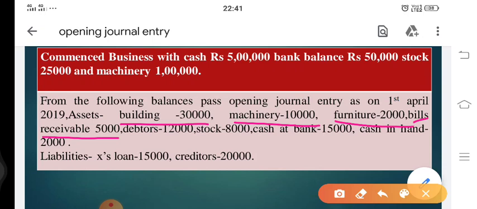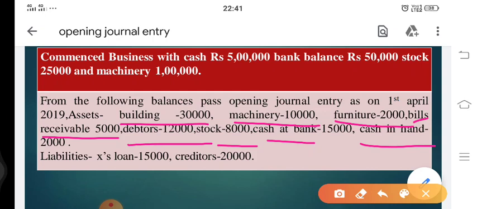So we have taken a paper which is called a negotiable instrument. So it is nothing else but a converted form of debtors. So it is also an asset for us. We have debtors. This is also an asset. Stock, cash at bank, that is our bank balance, and cash in hand. These are all our assets.